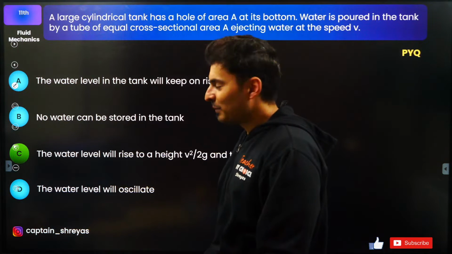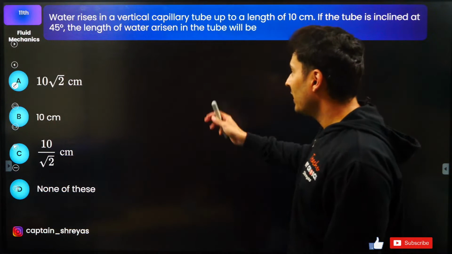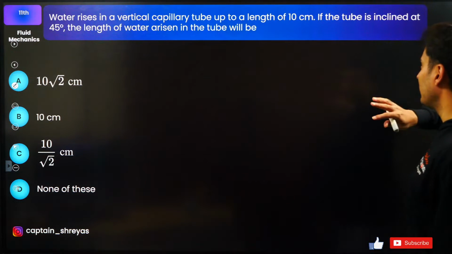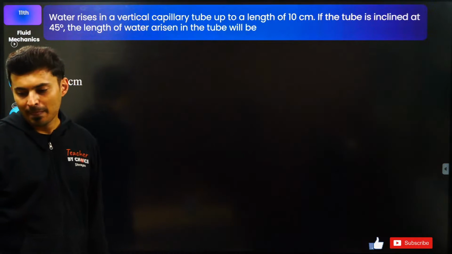Okay, moving on to the next question on your screen, guys. Water rises in a tube to a length of 10. If the tube is inclined, then the water will rise to how much height?